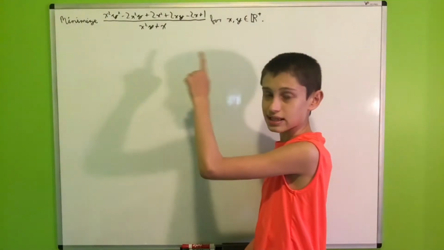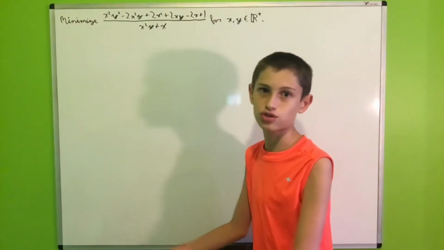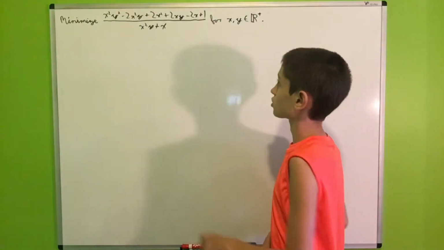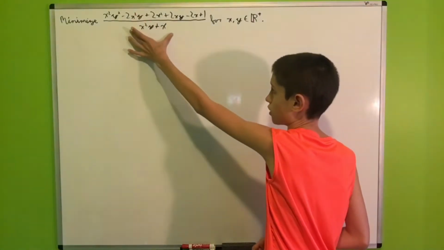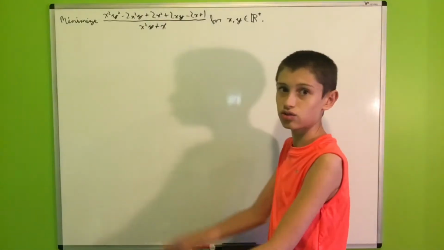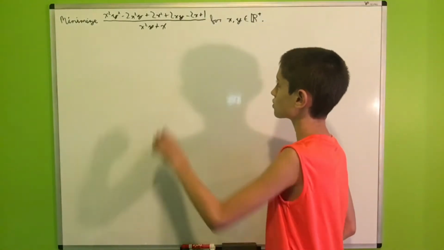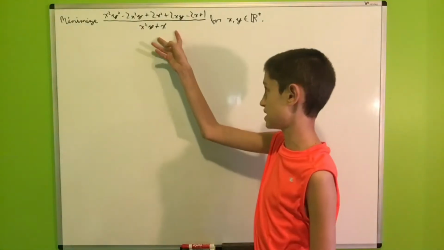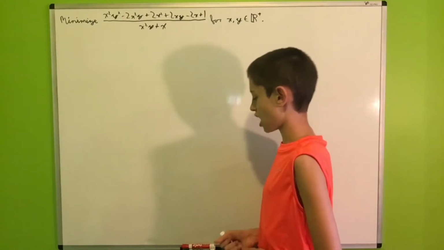Two variables is not good. We like one variable because then we can set the derivative to be equal to 0 and solve from there. So we want to somehow convert this expression of two variables into an expression in one variable. And to do that, first, it might be a great idea to simplify this thing a lot. So let's start with the denominator, shall we?